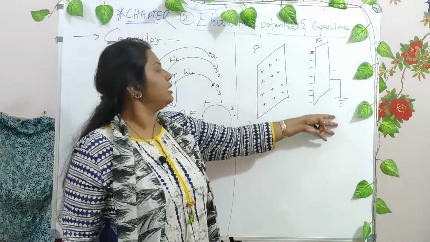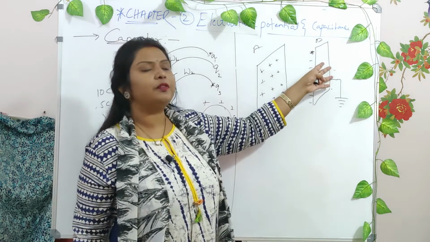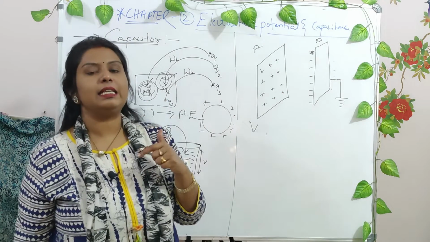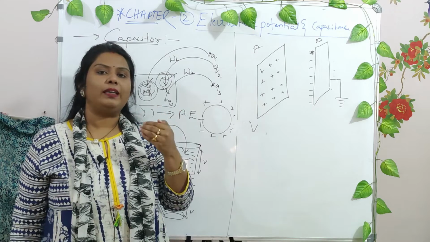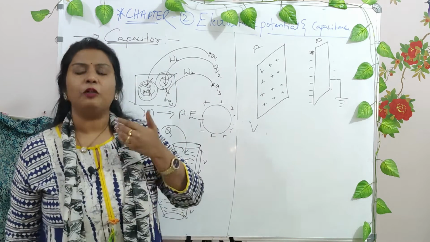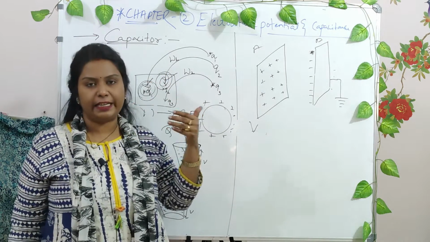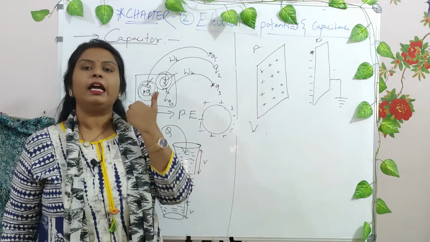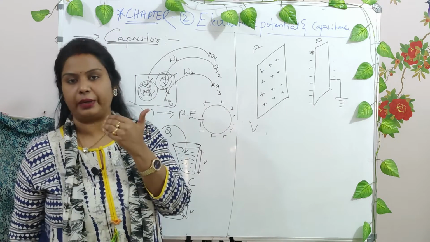When the second plate is brought, what is the potential of this particular plate? In the last classes, I have clearly explained why it is very important to have potentials with their polarity. Because whenever you have positive charges, a positive potential is created around the body or object, and if you have negative charges on the body, then a negative potential is created, right?